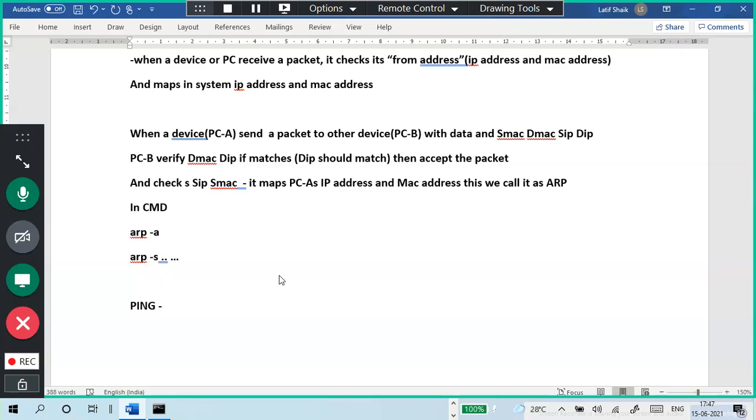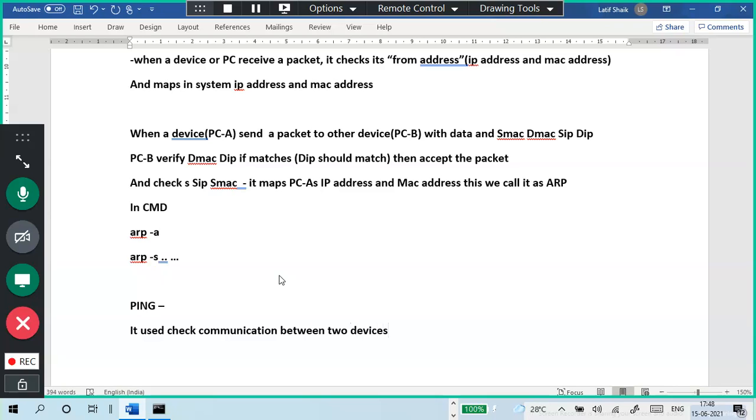Find out the abbreviation, Packet Internet Groper. It is used to check communication between two devices.